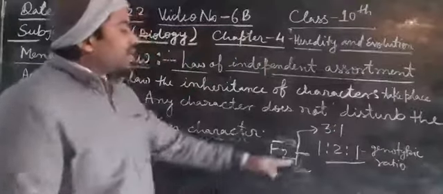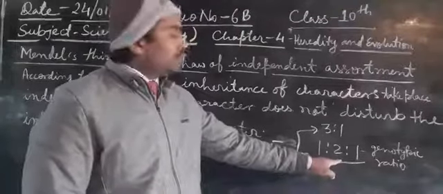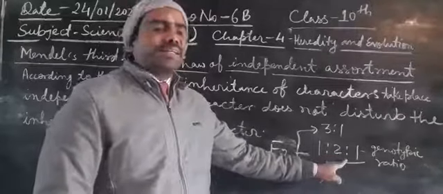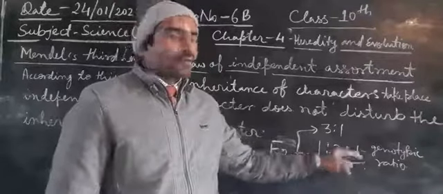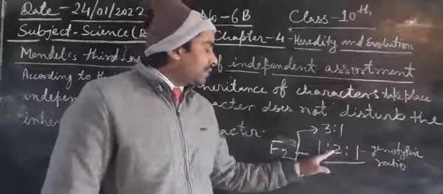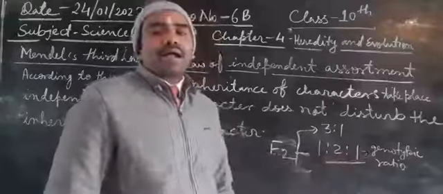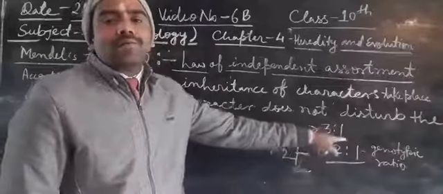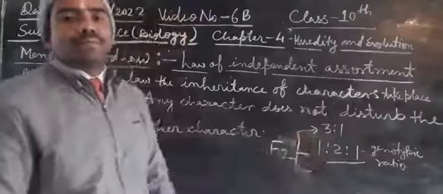That is, one is tall, two have hybrid characters, and one will be dwarf. On the basis of genes, the ratio is 1:2:1, and on the basis of phenotype, 3 plants are tall and 1 is dwarf, so the ratio is 3:1.